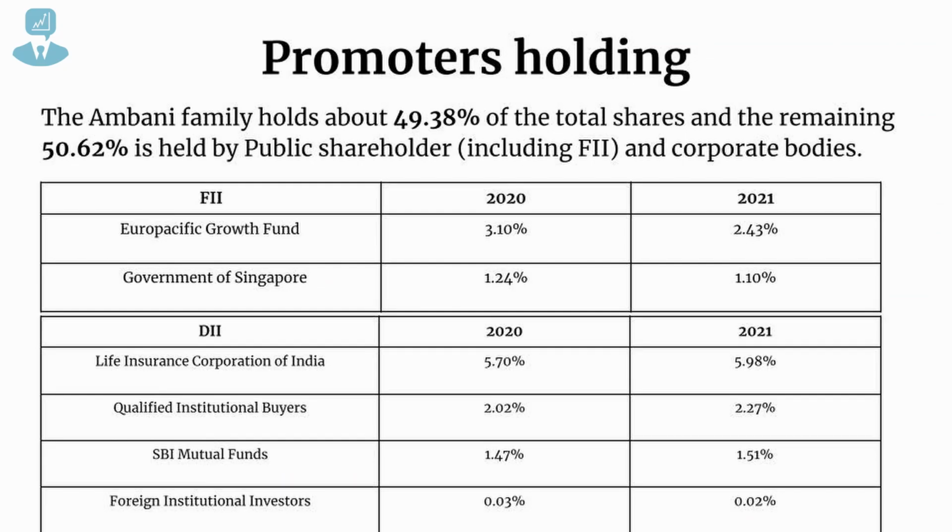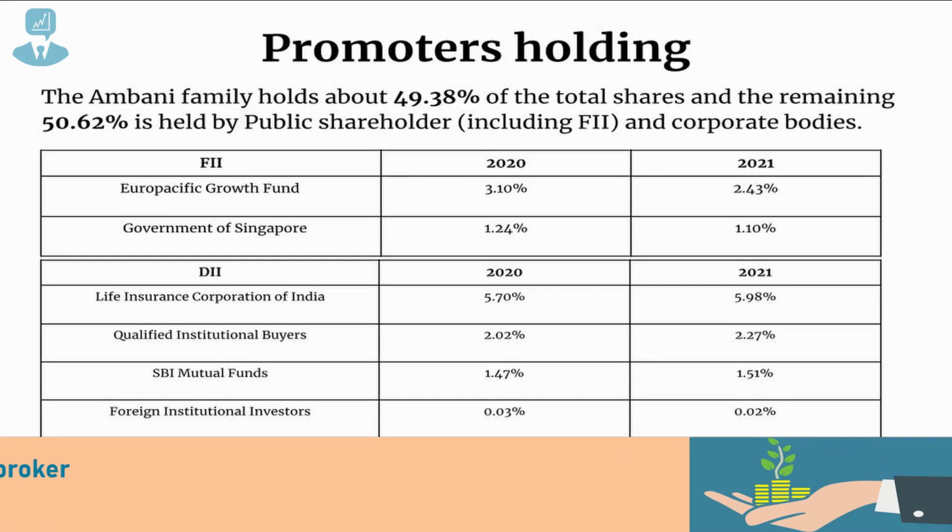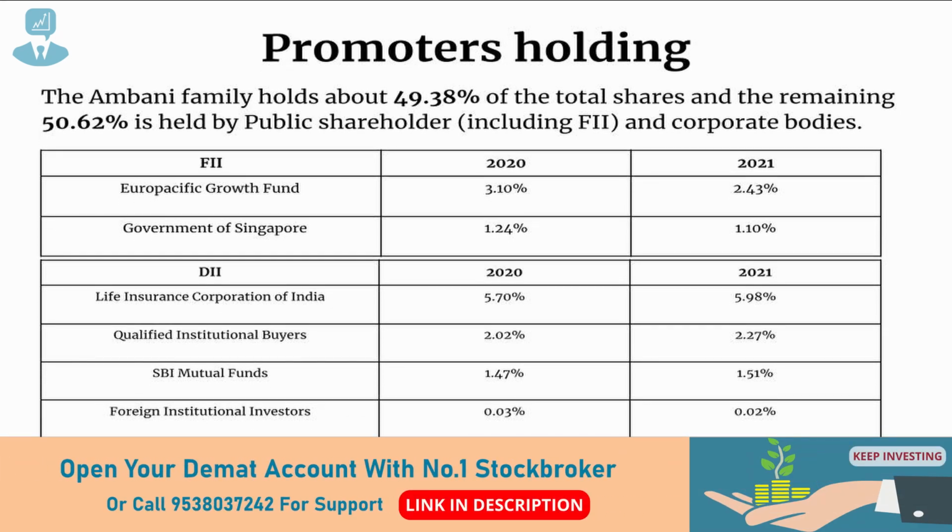And the last important thing which I look at while doing any fundamental analysis is understanding the promoter holding of the company. The Ambani family holds about 49.38% of the total shares of Reliance Industries, and the remaining 50.62% are held by public shareholders, including the FIIs, DIIs and other corporate bodies.